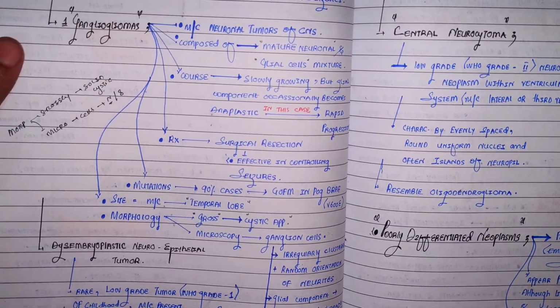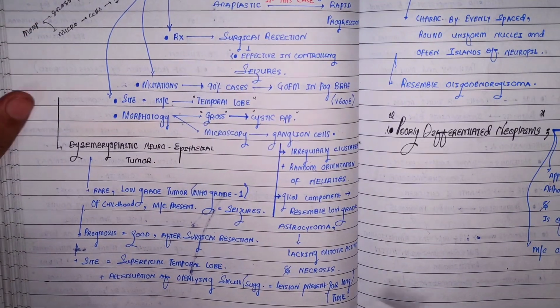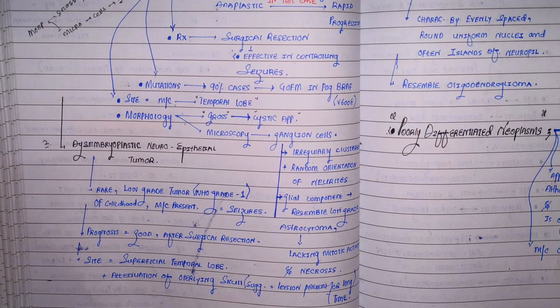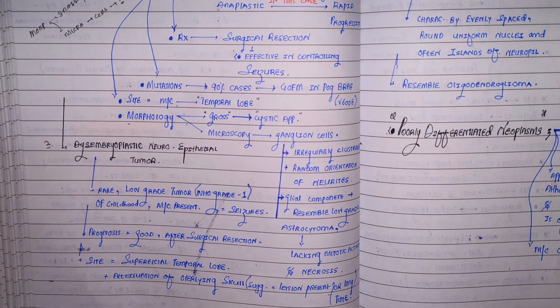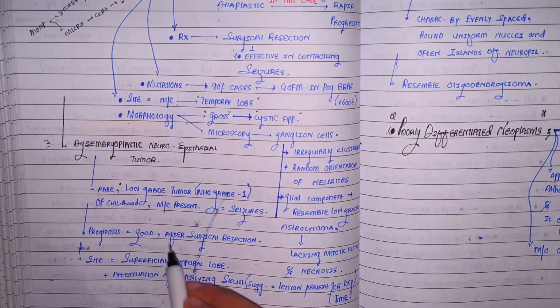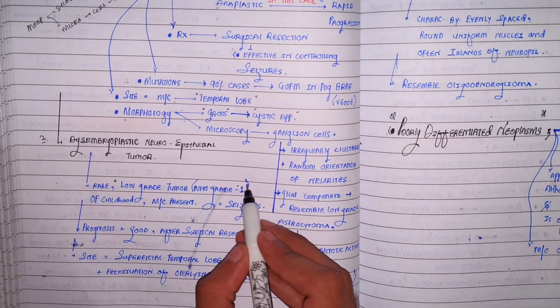And then at number 2 comes another neuronal tumor, and that is dysembryoplastic neuroepithelial tumor. Really interesting. It's rare. Obviously, all the neuronal tumors compared to glial are not that common. Well, this dysembryoplastic neuroepithelial tumor is a low grade tumor, which is obviously considered a WHO grade 1 tumor.